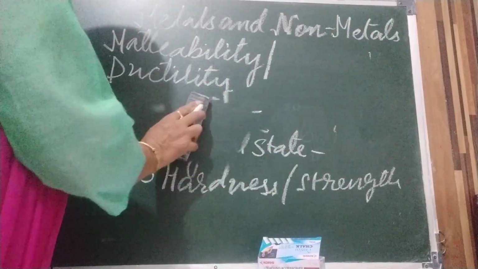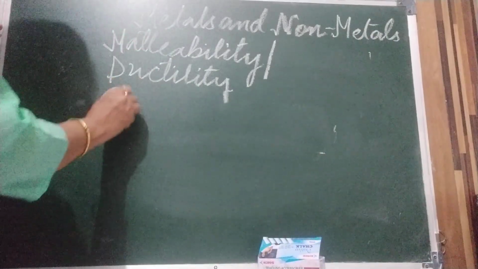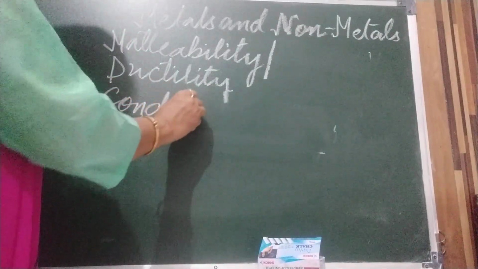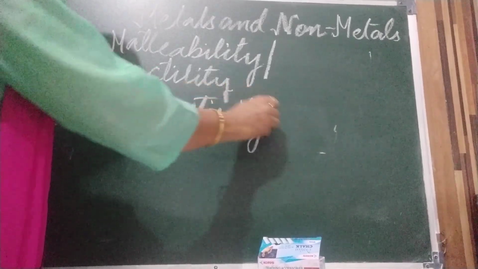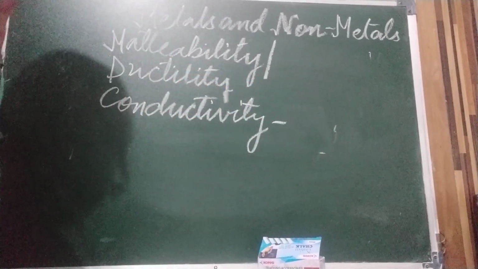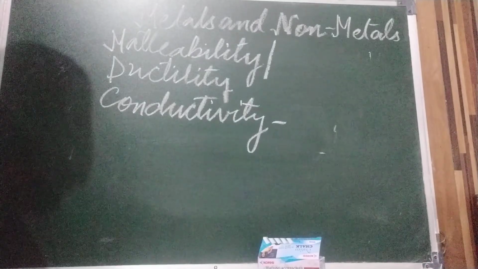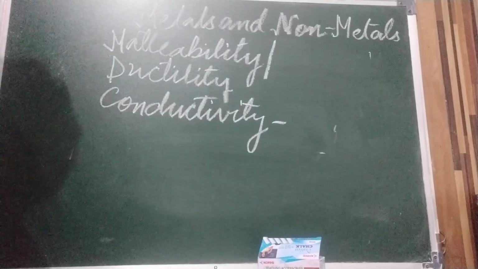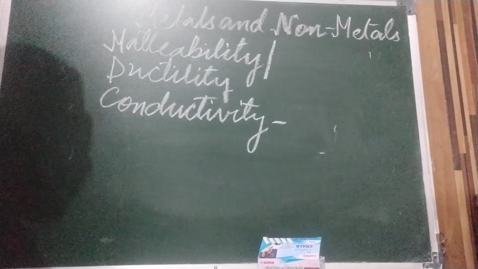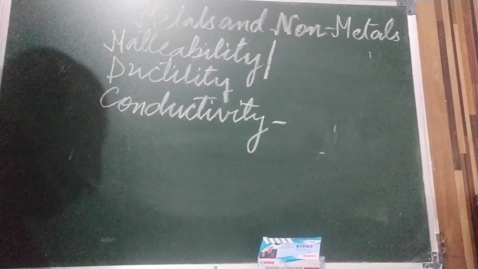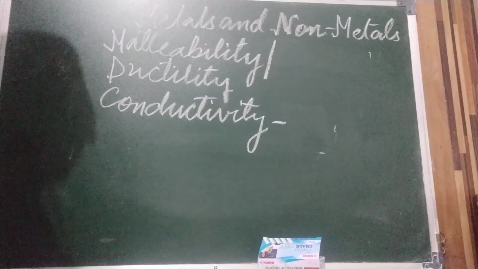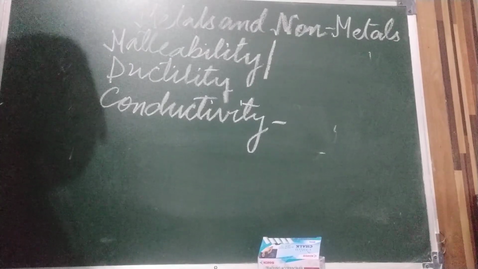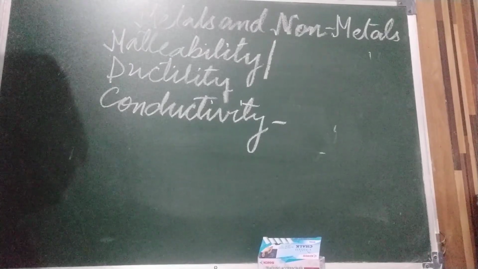Next is conductivity. Metals are very good conductors of heat and electricity. You have learnt in class 7 that copper wire conducts electric current, and you know children, silver is the best conductor.